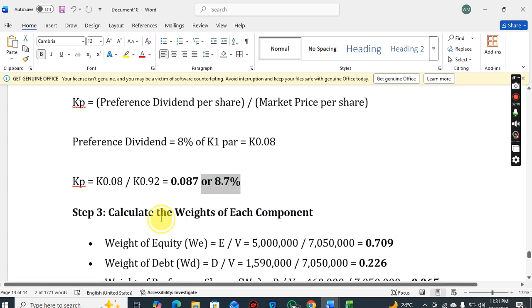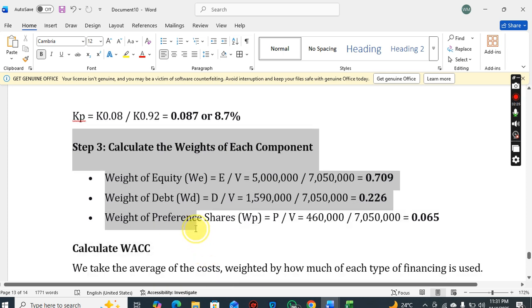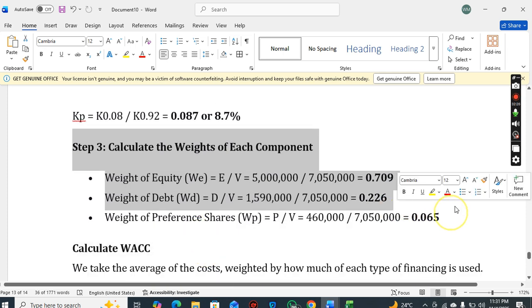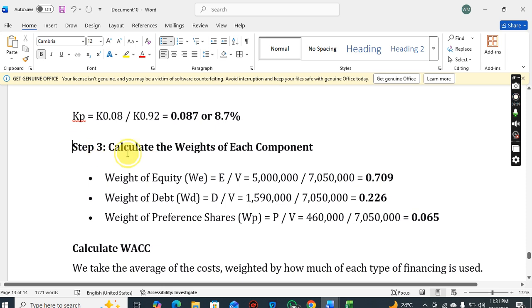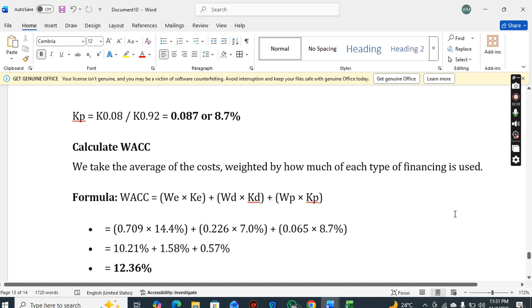Any questions? These weightages were already calculated, so yeah. Any questions? So once you've got the market values and the costs, then you're set to go.